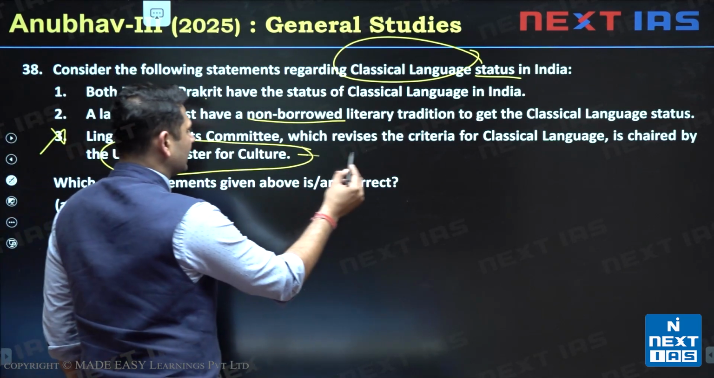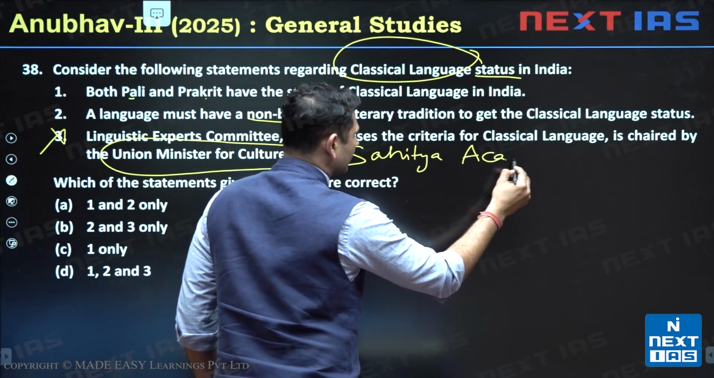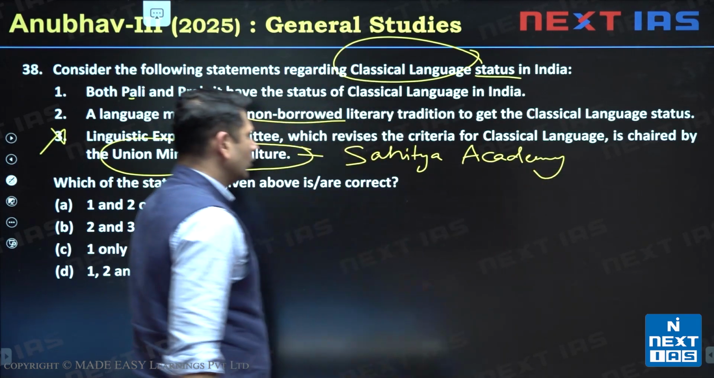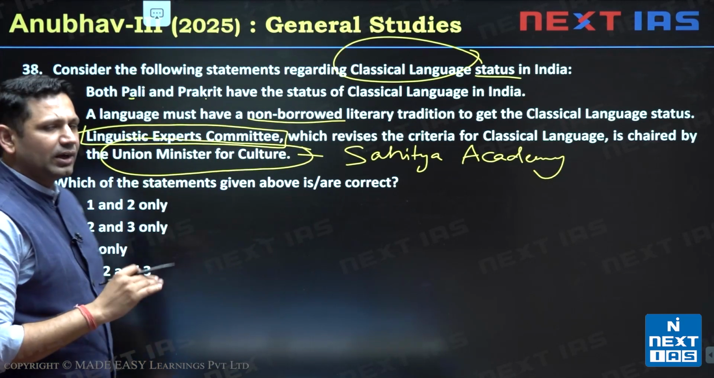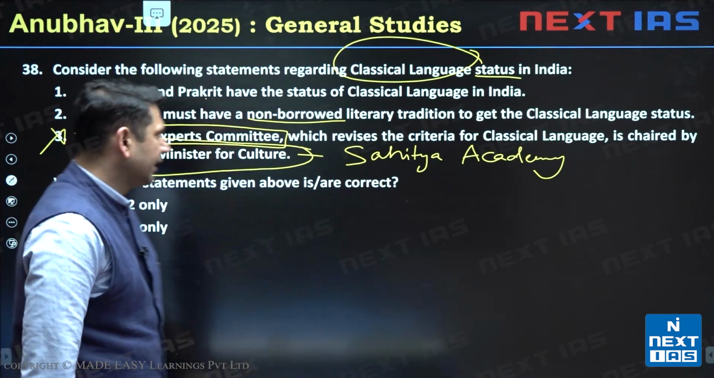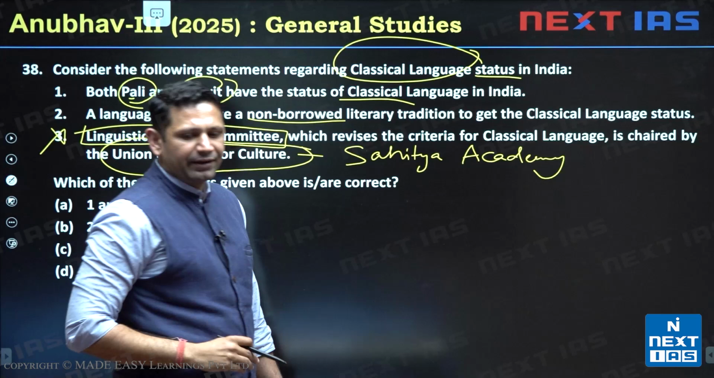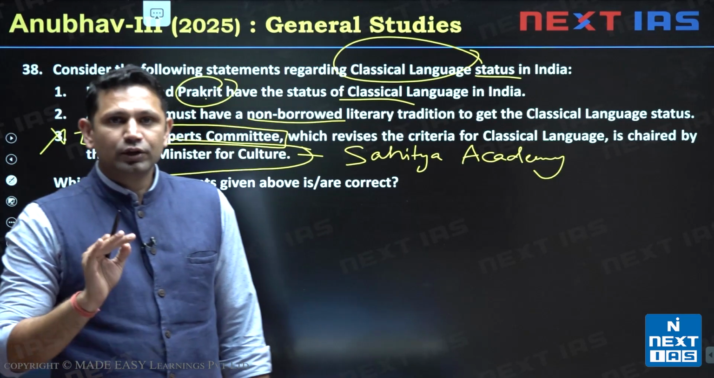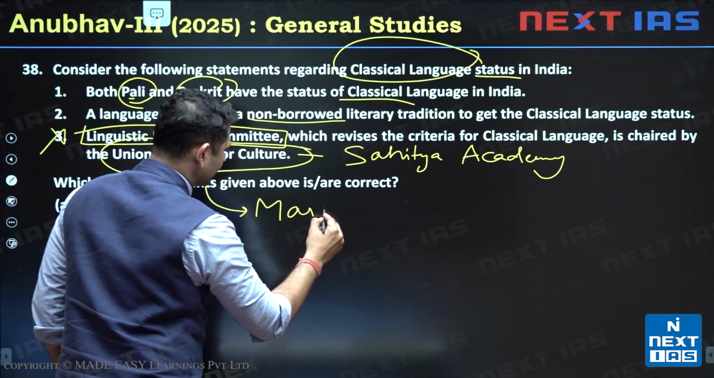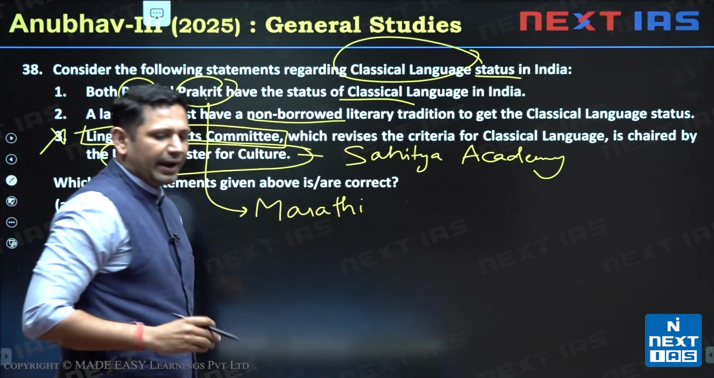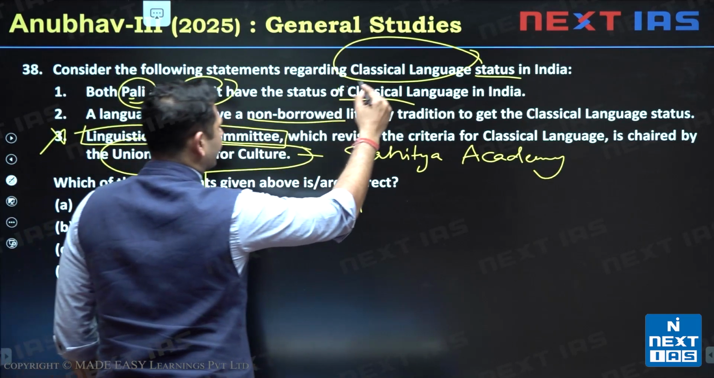It is chaired by the Sahitya Academy chairman. So the president of this linguistic expert committee is the president of the Sahitya Academy. Now the second thing is whether these two, Pali and Prakrit, have the status of classical language or not, that we have to inquire about. So both of these, Pali and Prakrit, along with Marathi, Assamese and Bengali, have been given this classical language status.